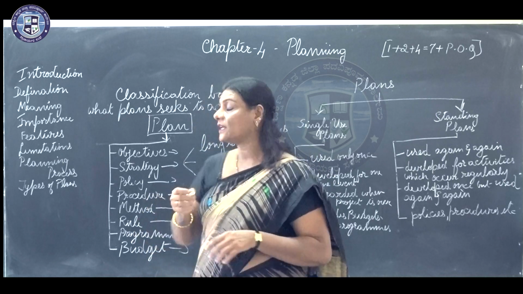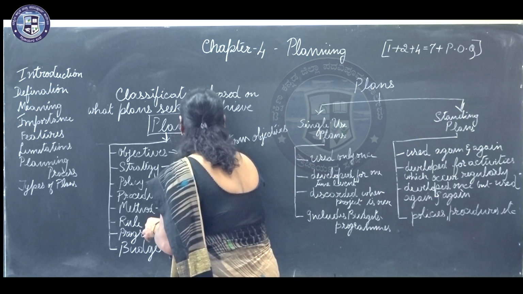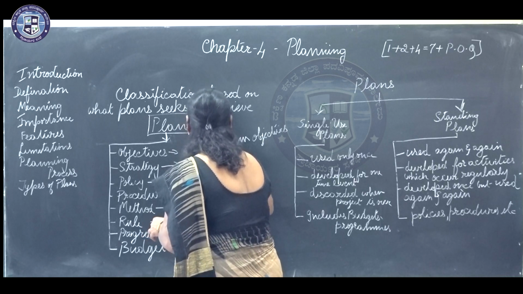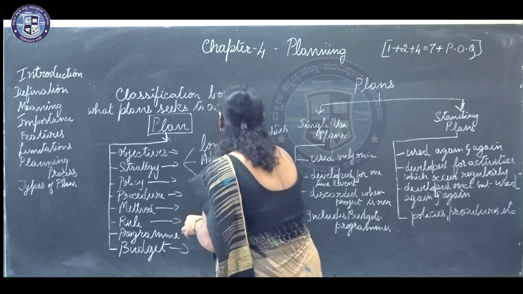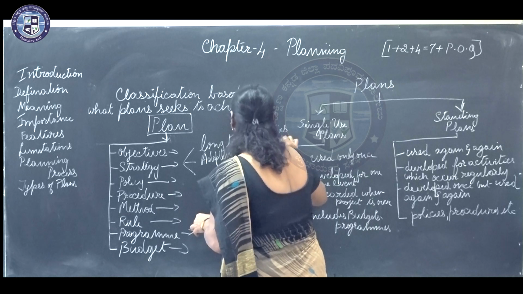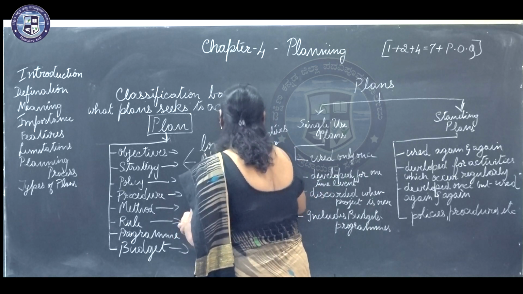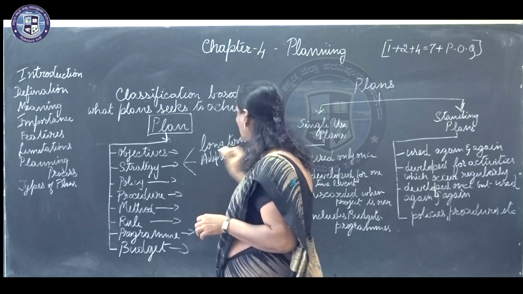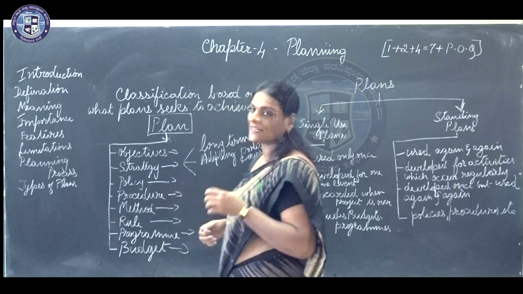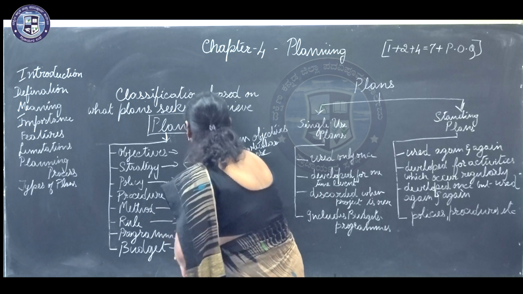Next, adopting a particular course of action. The third one, allocating resources necessary to achieve the objectives. Allocating resources.